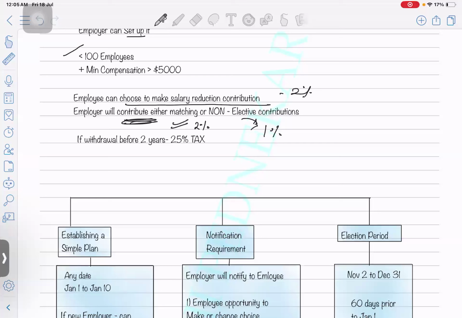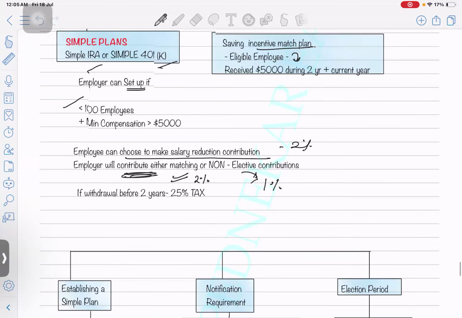Next, if the employee withdraws this balance anytime within 2 years from the formation of this account, they are liable for a 25% penalty on that withdrawal. Okay. It doesn't matter what the age is, but the limit here is 2 years from the date of formation. You should not withdraw any amount from your retirement account.